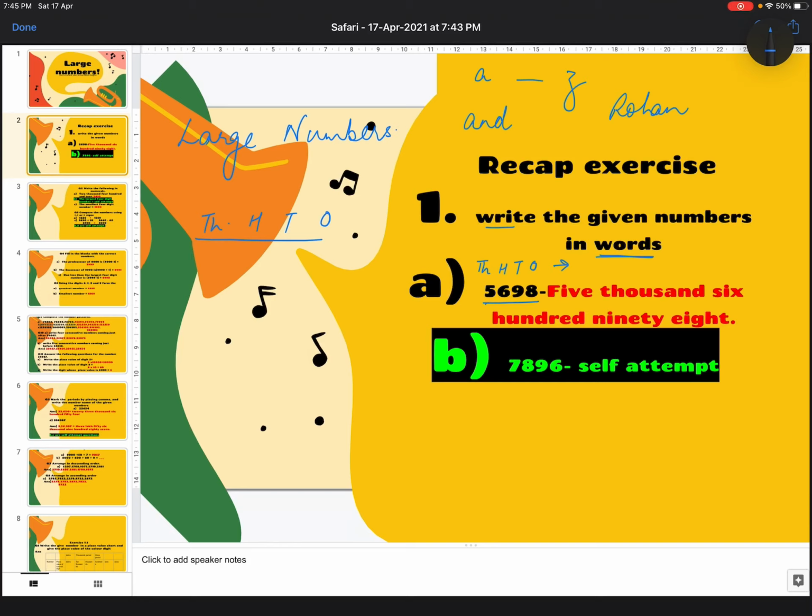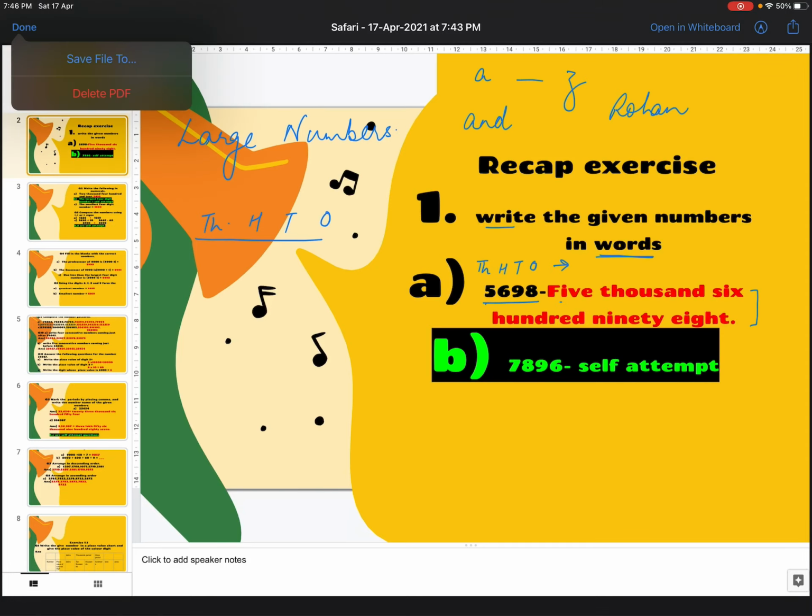In the red color I have written this for you. It is 5698, right? In this big box, there is a B part of this question in your books on page number 1. This you are supposed to do yourself. When you send across the PDF to me for checking, I will be checking if you have done it right or wrong. So let's move to the next question.